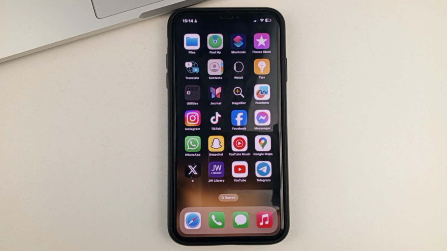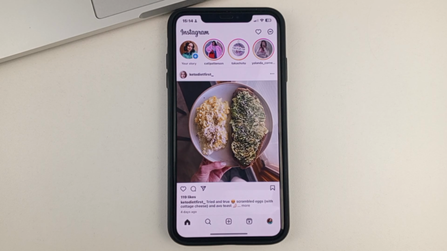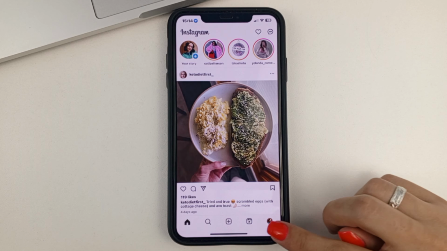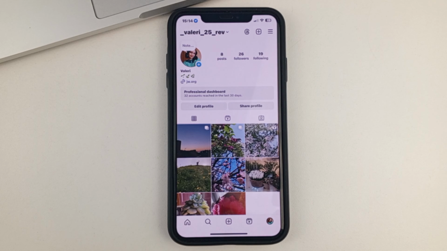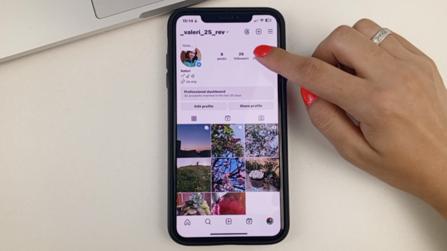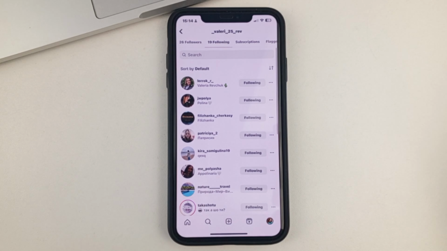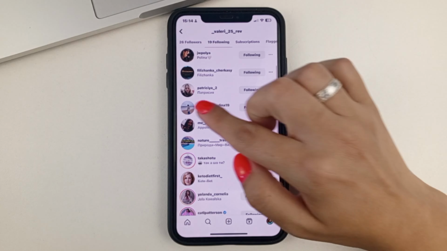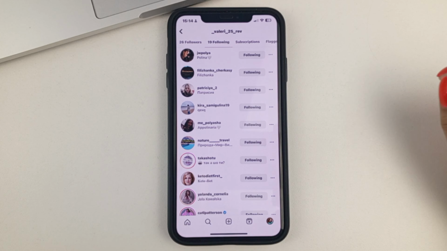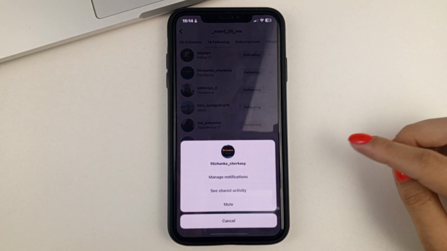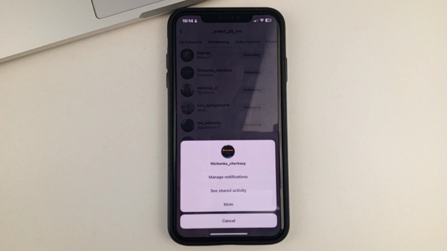Open the Instagram app on your device. Next, you will need to go to your page. And here, go to your subscriptions section. Here, you can select from the list the person you want to know when you started following them. To do this, in front of the person's name, click on the three dots. And then from the menu that you will see, select View Total Activity.